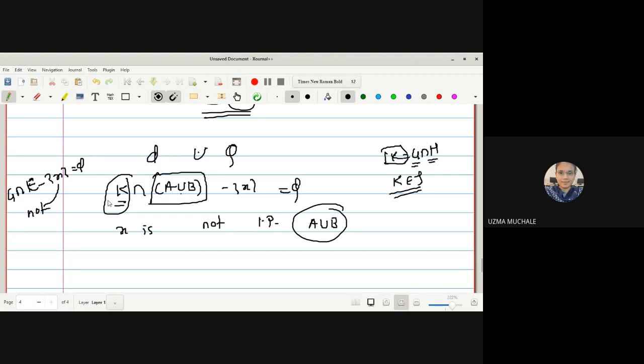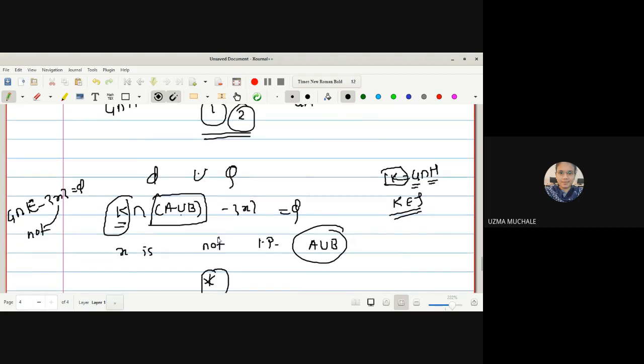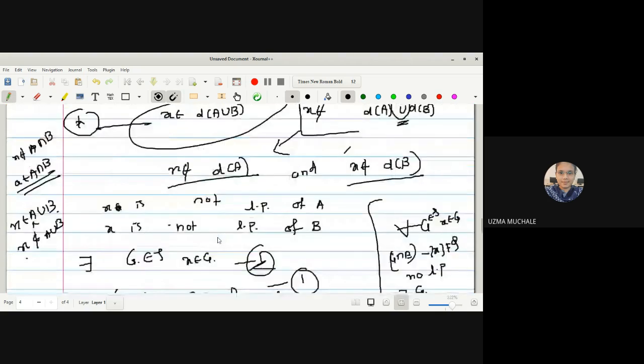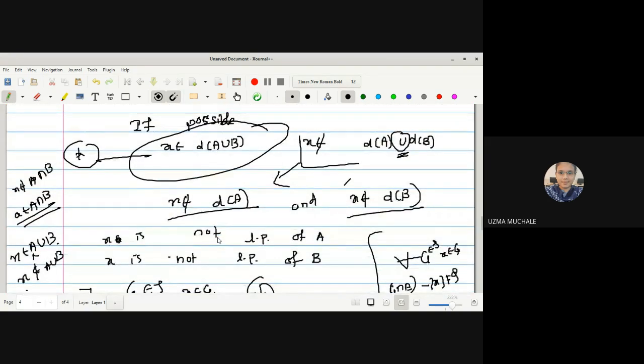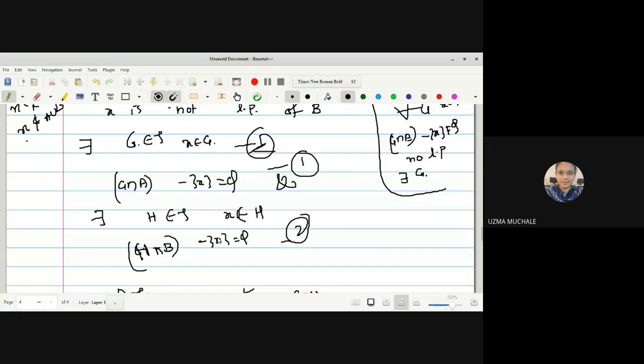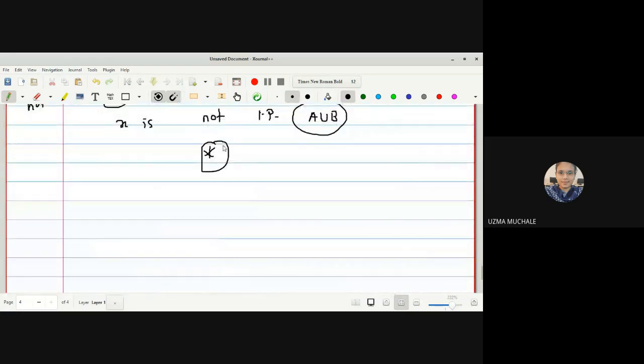Except for G, what is there here? K is there. In place of A union B, here we have E. So hence we can say X is not a limit point of A union B. But if you remember the star statement, what we have written: X is a limit point of X belongs to D of A union B. So by the star statement, X is a limit point of A union B. So X can be a limit point, or X is not a limit point. Both possibilities are not possible, right? Some one statement will be true.